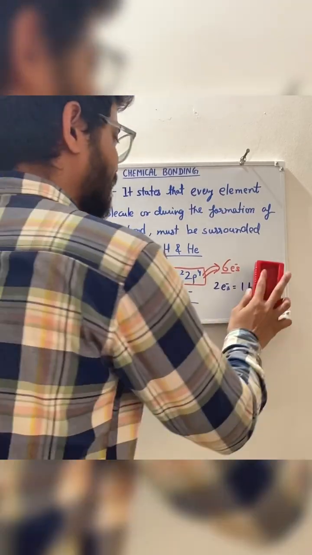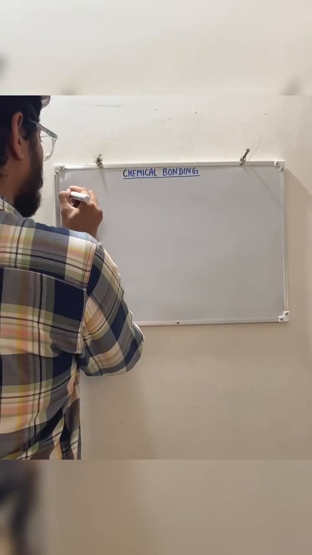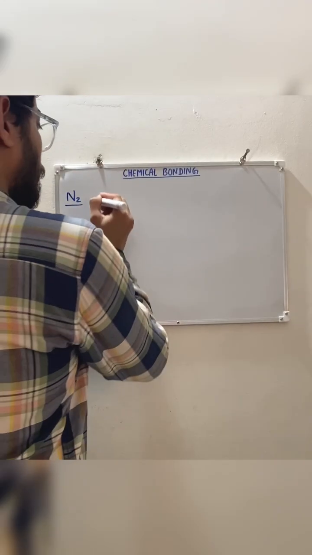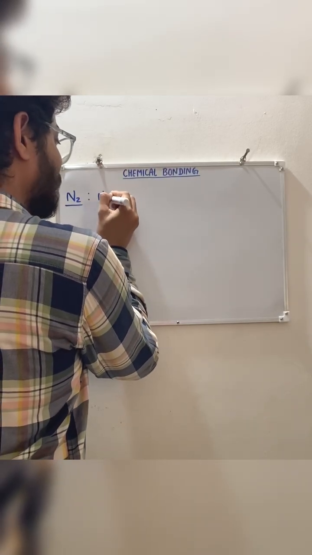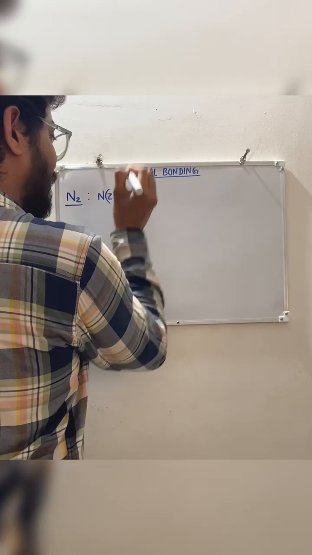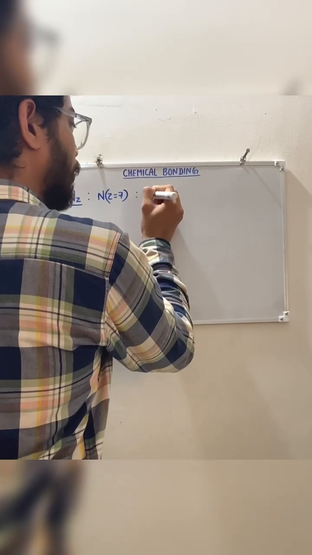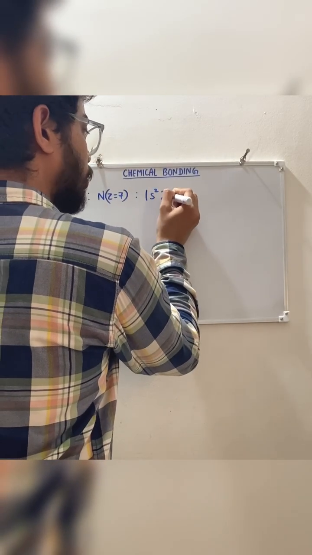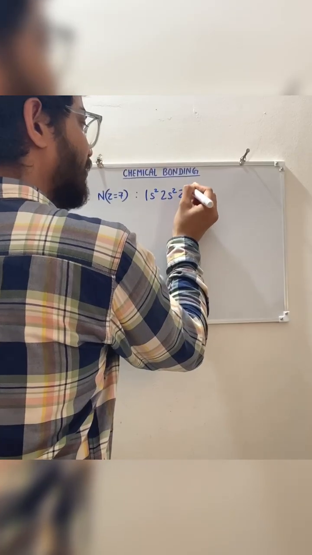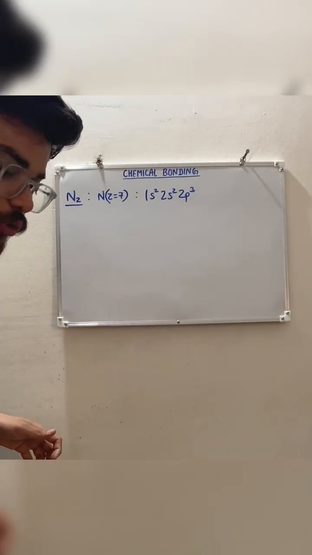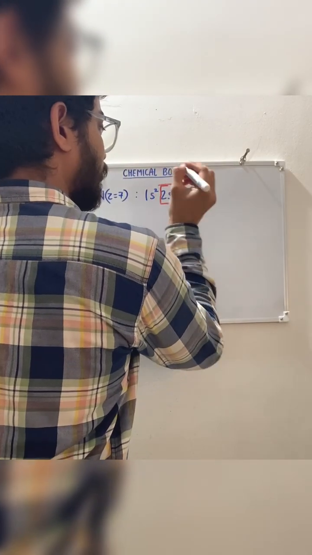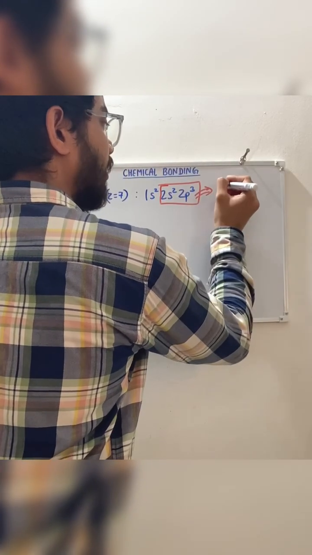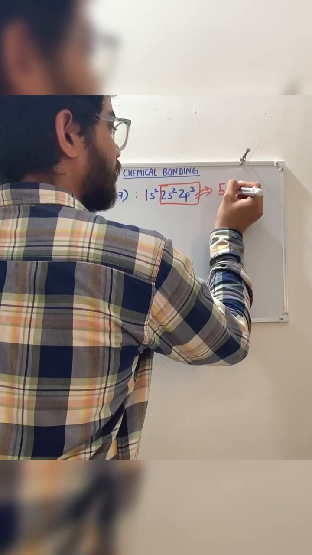Okay, let's take another example: N2, the nitrogen molecule. The nitrogen atomic number is 7. It means its electronic configuration will be 1s2, 2s2, 2p3, right? To draw the Lewis dot structure, we should know that here the valence electrons are 5 only.